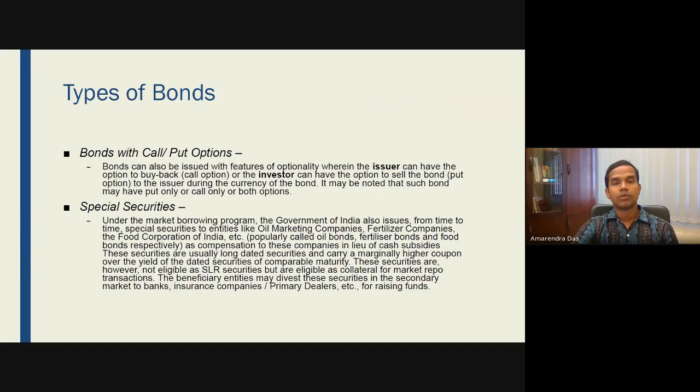So these are liquid enough. Whenever they need money, the oil companies or the fertilizer companies or Food Corporation of India can always liquidate this for getting the currency.